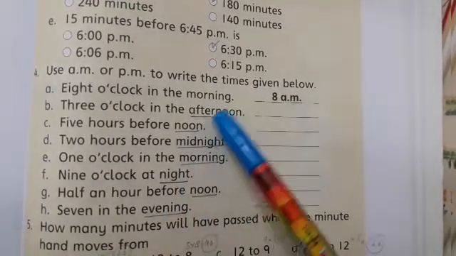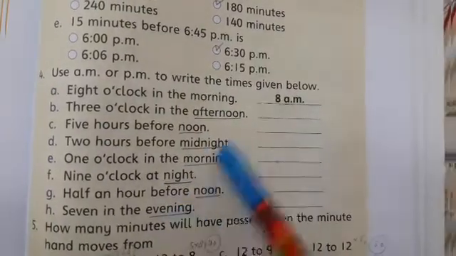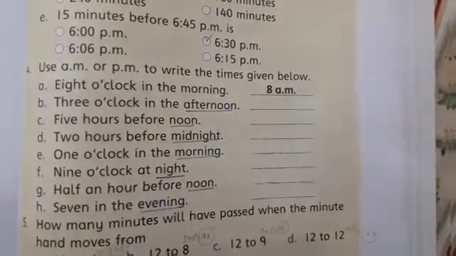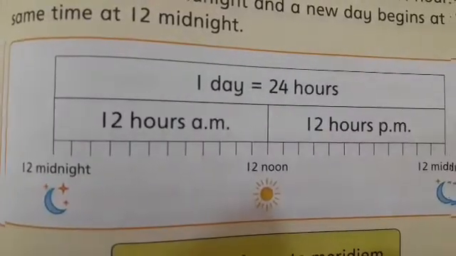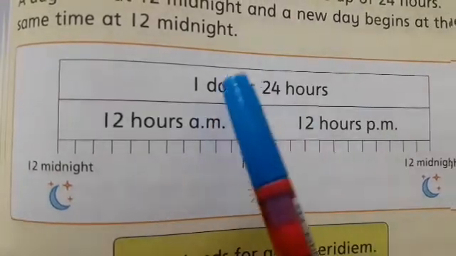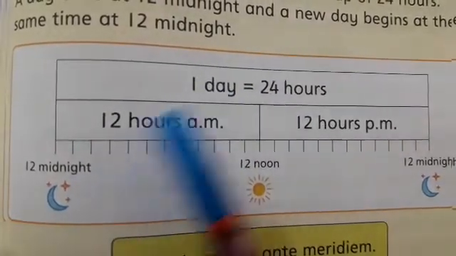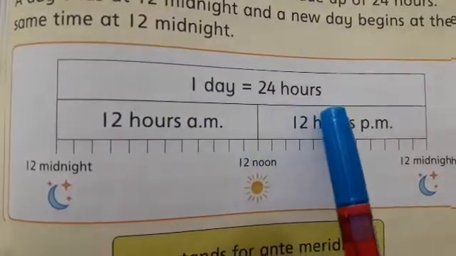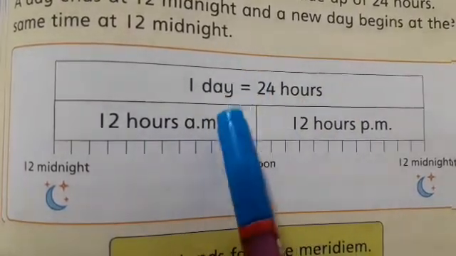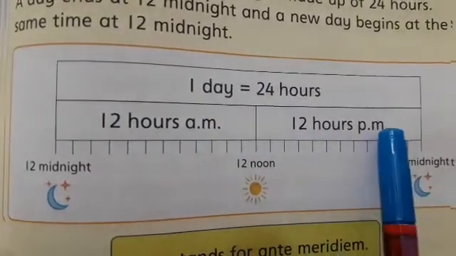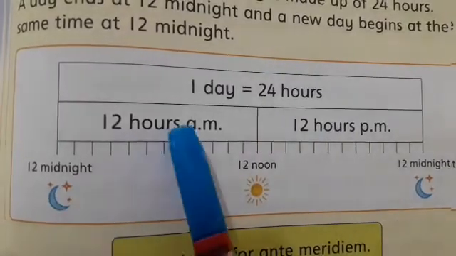Why I underline these words? Students, let me explain you something. Okay students, you can see here in this picture that one day is equals 24 hours. So 12 hours in the daytime and 12 hours. So students, as you can see that